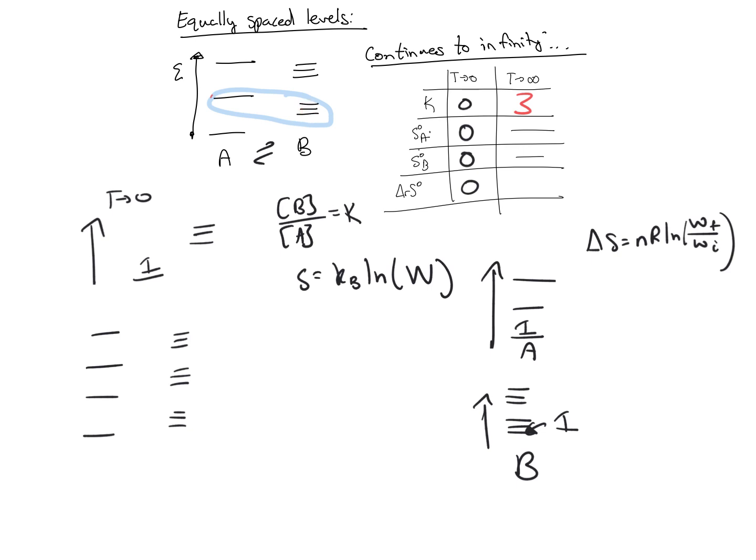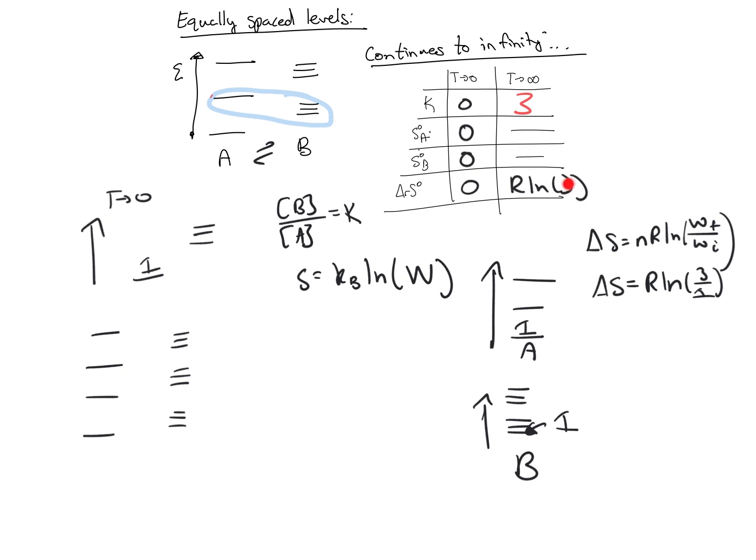So I know that the W per particle for B is 3 times as much as the W per particle of A. The reason the K is 3 here is that there's 3 times as many possibilities for B compared to A. So delta S here is equal to, the moles is just 1, so it's R ln 3 over 1. So R ln 3 here.